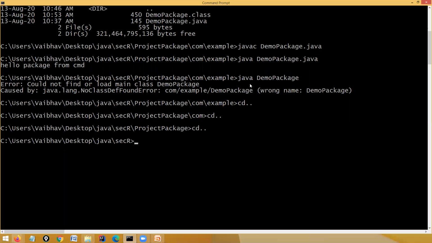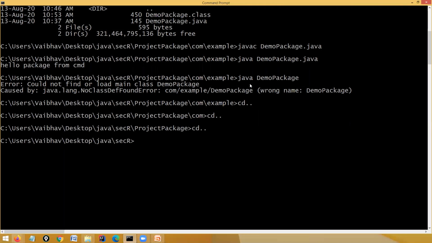Pradyuman, it's not necessary to do the execution on CMD. Why I am discussing this on CMD is that you will understand that only packages have this problem; packages have a different way of execution.